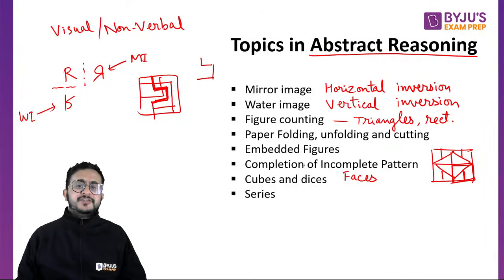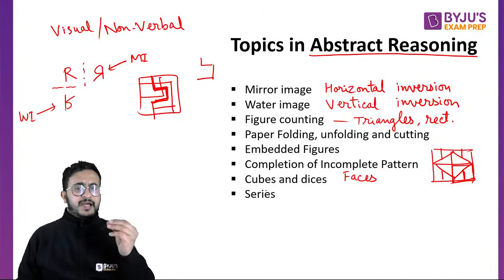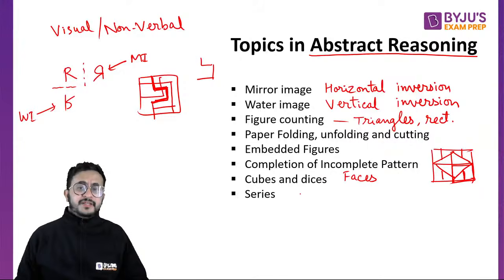Then series. You have a series of images, and there will be some activity within this. It will be either some rotation of a figure, or some new image being added, or some other movement of figures, and then you have to form a series.